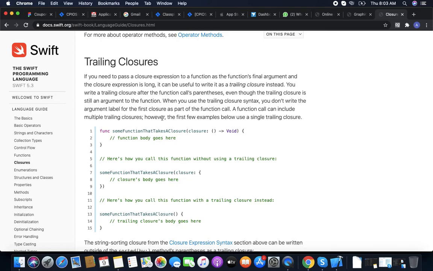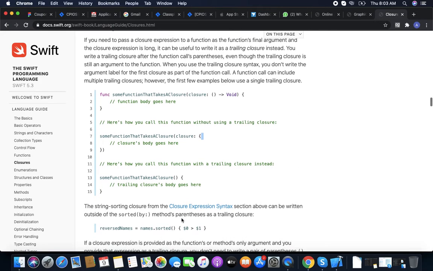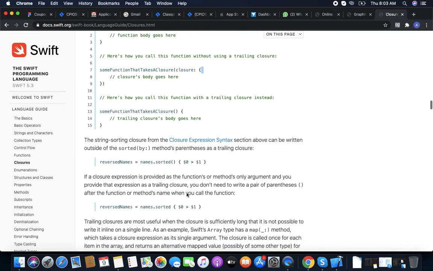So if we do the same thing like that, we have a function which takes a closure as a parameter. When we call this function, we can write the code here, or we can pass it itself. It's called a trailing closure.